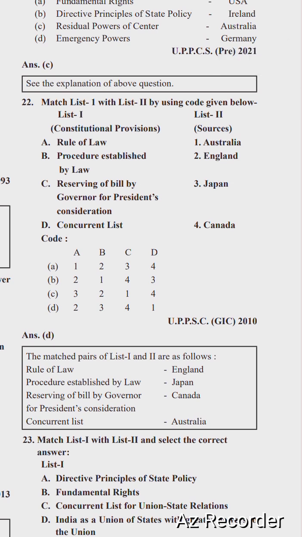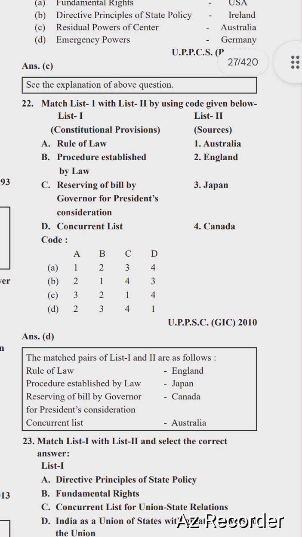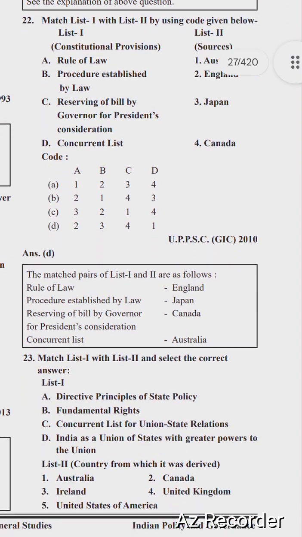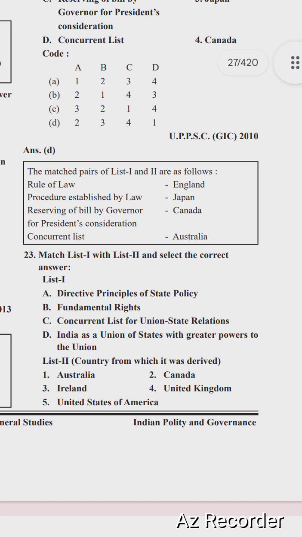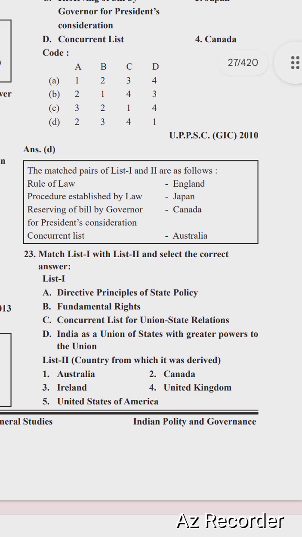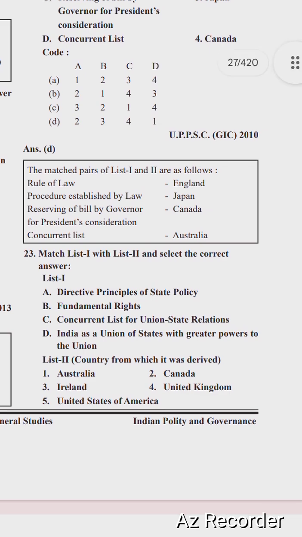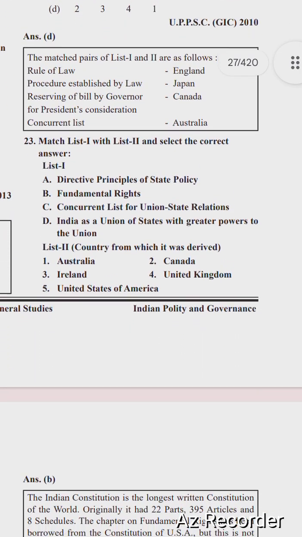Rule of law is related to England, procedure established by law is related to Japan, reservation of bill by governor for president's consideration is related to Canada, and concurrent list is related to Australia. The matched pairs of List 1 and List 2 are as follows: rule of law, England; procedure established by law, Japan; reservation of bill by governor for presidential consideration, Canada; and concurrent list, Australia.